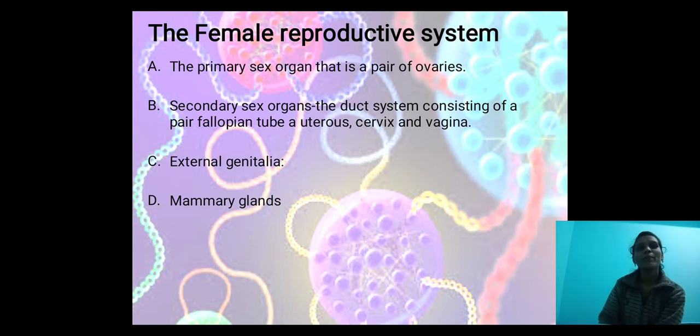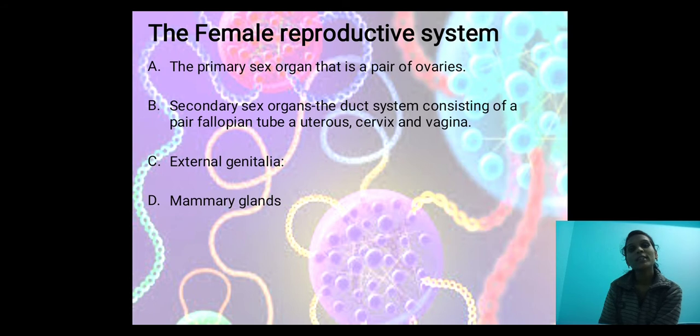Next, we come to the female reproductive system. Here also two types of organs are there, that is primary and secondary sex organs. The primary sex organ is a pair of ovaries. The secondary sex organs are the duct system consisting of a pair of fallopian tubes, a uterus, cervix and vagina. These come under secondary sex organs.